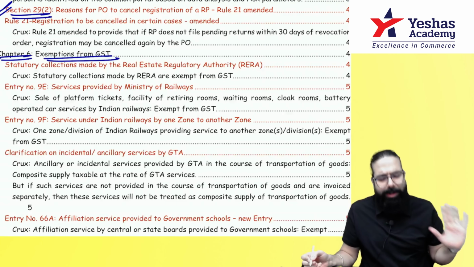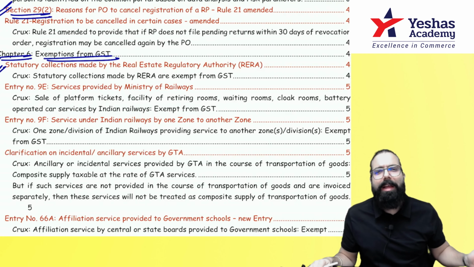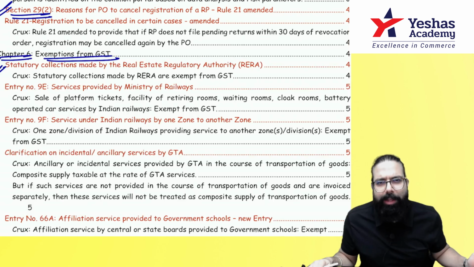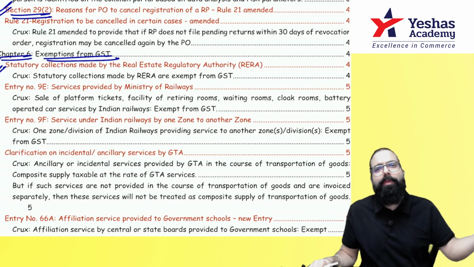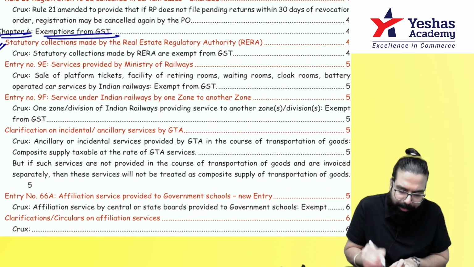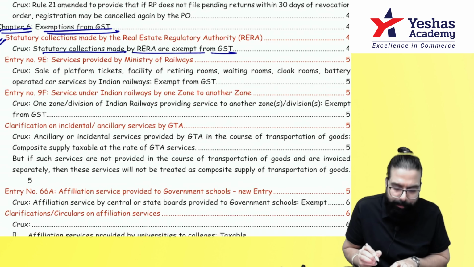Done, sir. Now, the next one over here, chapter number 6, exemption. In the exemption chapter, one point has come. Statutory collection made by RERA, Real Estate Regulatory Authority, a governmental authority. When they are collecting statutory dues from people, there is no GST.